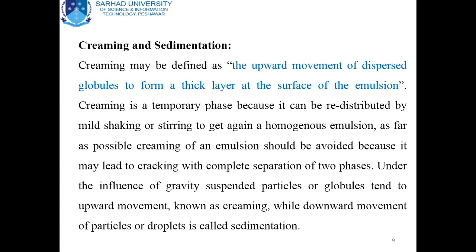Creaming is a temporary phase because it can be redistributed by mild shaking or stirring to get a homogeneous emulsion again. As far as possible, creaming of an emulsion should be avoided because it may lead to cracking with complete separation of two phases. If we do not avoid creaming, it will ultimately cause the separation of the two phases in the emulsion, that is the oil and water.